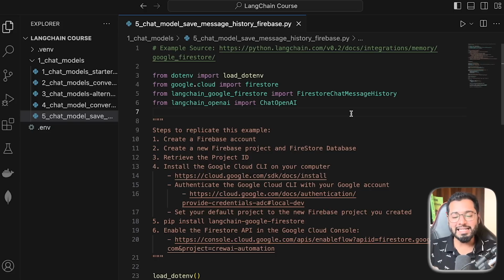And also, I'm pretty excited about the next core component of LangChain, which is going to be prompt templates. It's one of the easiest components to learn. But at the same time, when you're building production grade applications, it would save you a lot of time. So I'm pretty excited and I'll see you there.